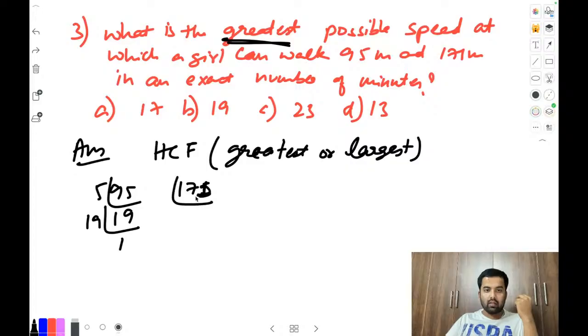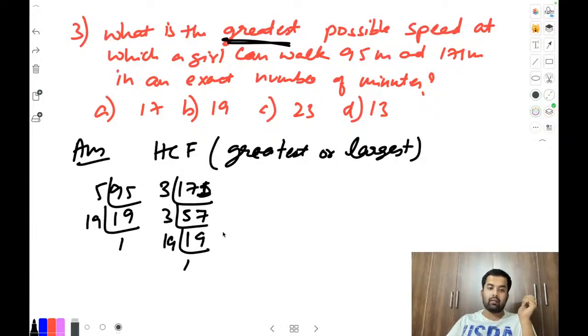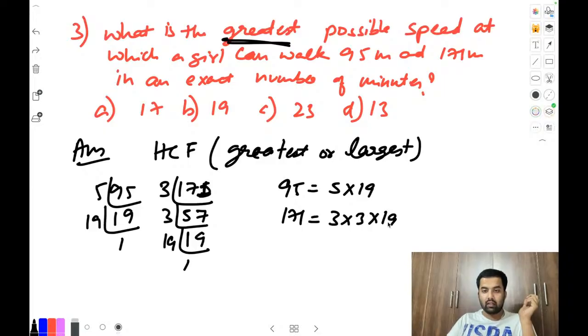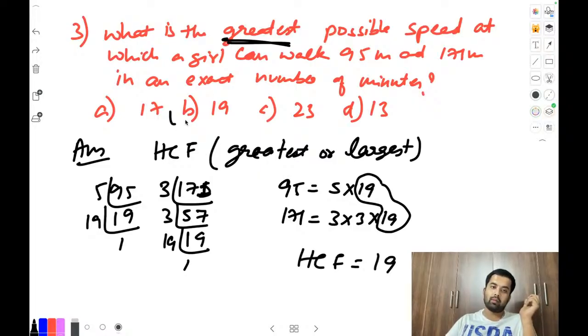For 171, what can we apply? Anyone? Can we apply 3 table? Apply 3 table, you will get 57. For 57, what can we apply? Again 3 table, it will be 3 and 19, then 19 1. Okay, write the factors down. 95 factors are what? 5 into 19. And 171 factors what? 3 into 3 into 19. If you see, we have a pair of 19, so that is the answer. So HCF is 19, which means option number B.